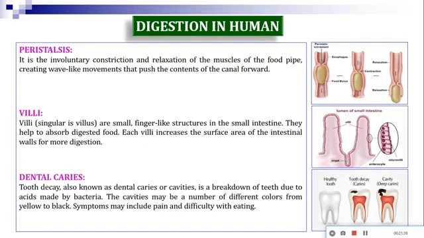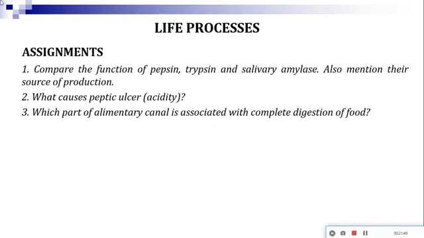So this was all about today's class. Hope it is clear to you. Go through the book, go through all the slides and make your concept clear. A few assignments are given. Compare the functioning of pepsin, trypsin and salivary amylase. That means if you memorize the chart, obviously you can answer it. Also mention their source of production, that means from which gland pepsin, trypsin and salivary amylase are secreted.